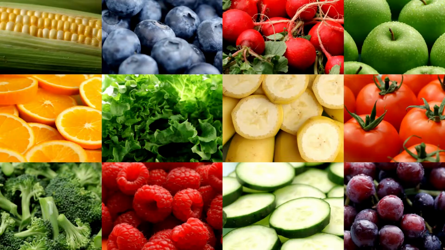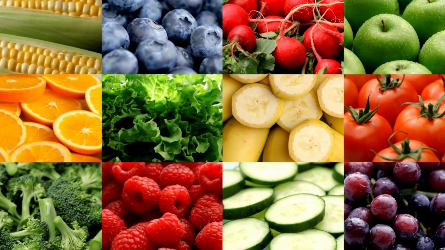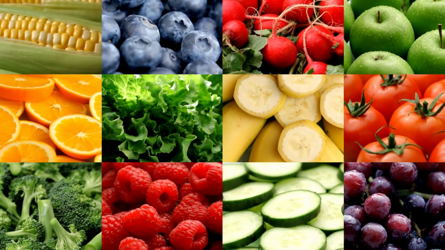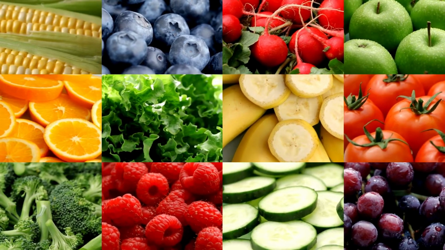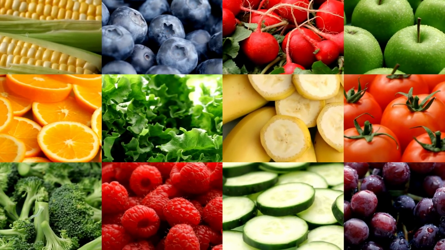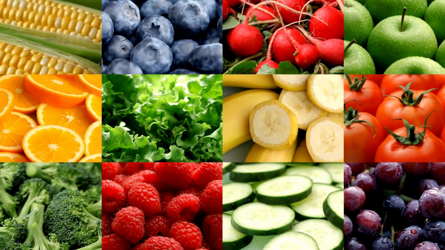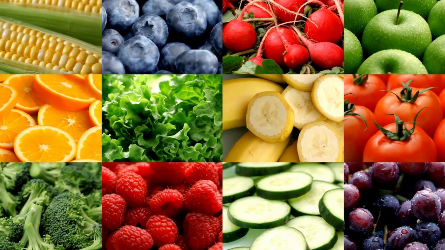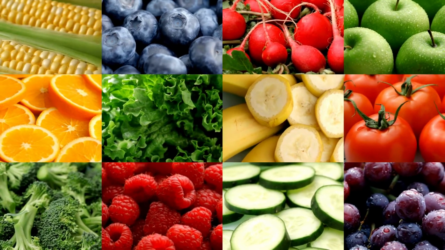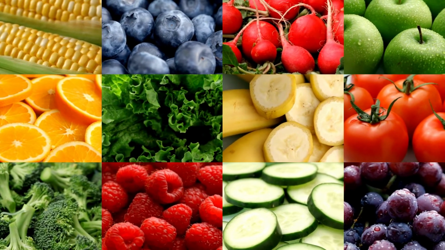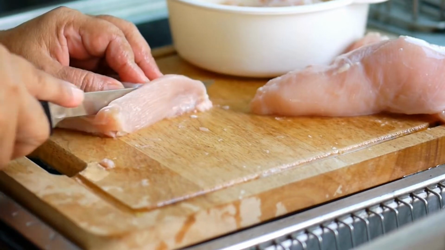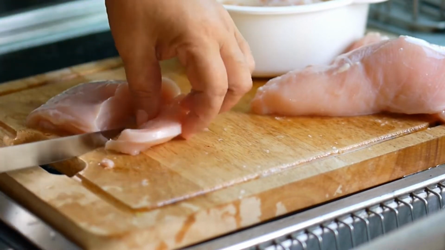Emphasis on high-fiber foods. Fiber-rich foods like vegetables, fruits, legumes, and whole grains help maintain stable glucose levels by slowing sugar absorption. Lean proteins and healthy fats. Include lean proteins such as fish, skinless chicken, lean meats, eggs, and tofu in your meals. Additionally, opt for healthy fats found in avocados, nuts, seeds, and olive oil.